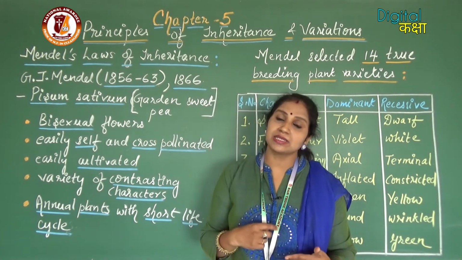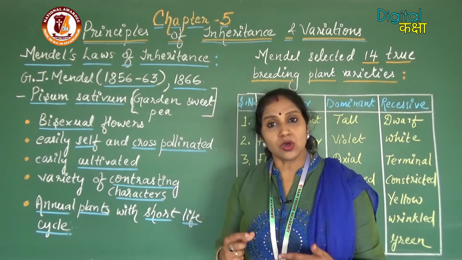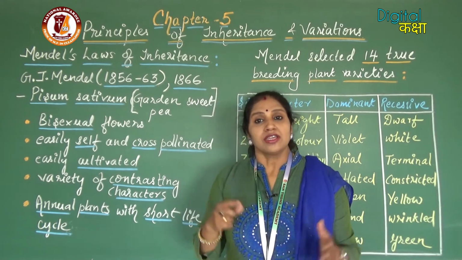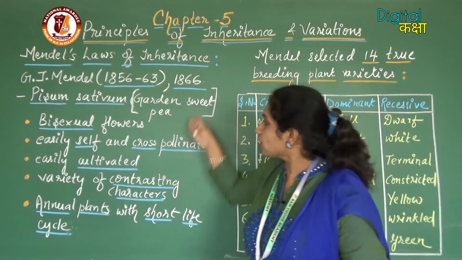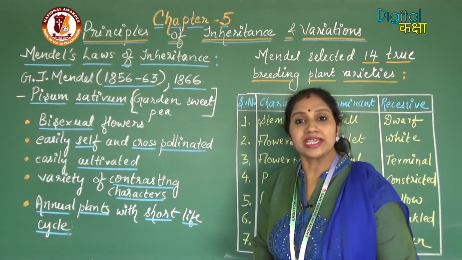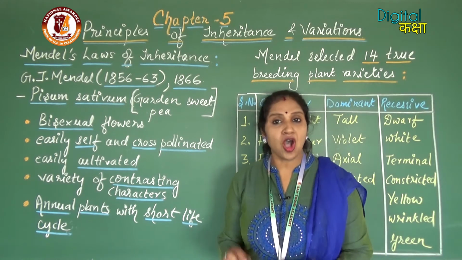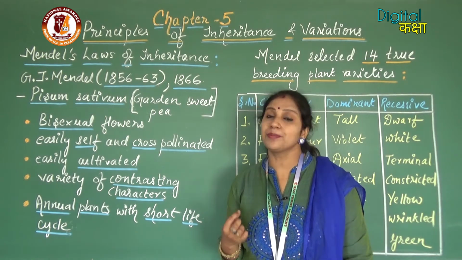But as this pea plant has a very short life cycle, we will get the results very quickly, or within a year. So because of these reasons, Gregor Johann Mendel selected the pea plant, or Pisum sativum, as the experimental material.